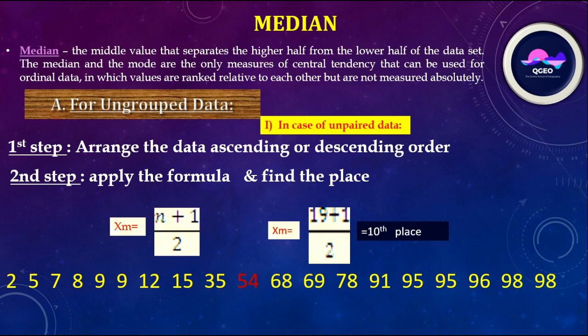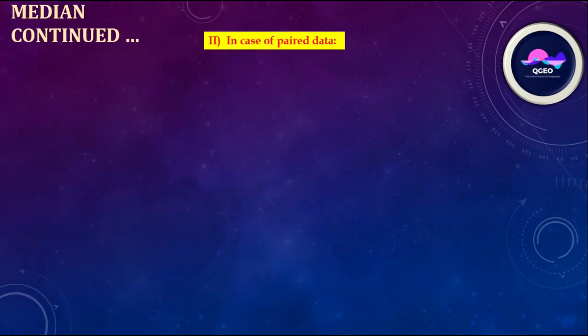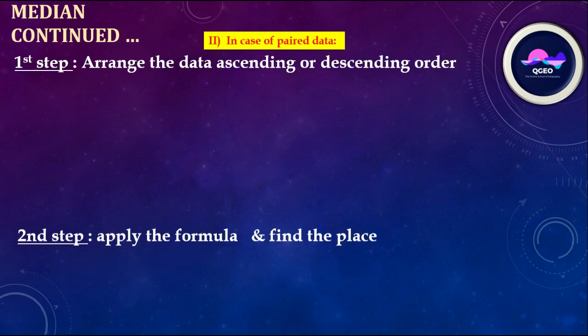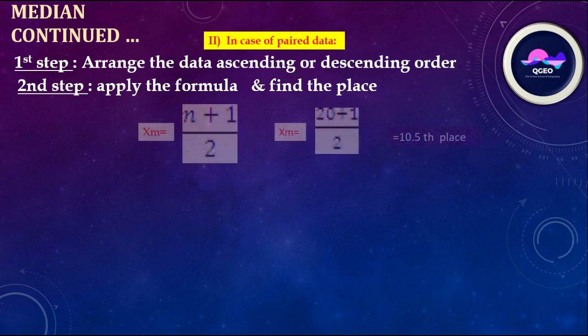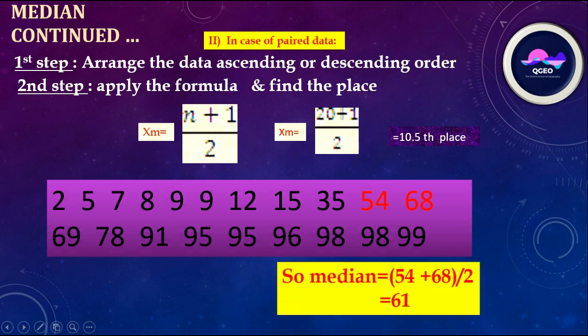In case of paired data, step 1, in the same way arrange the data in ascending or descending order, then apply the formula to find the place. Here the number of data is 20, so (20 plus 1) divided by 2 is 10.5. So the place is between 10 and 11; we calculate (54 plus 68) divided by 2. So 61 is the median value. We can consider here the median value is 61.